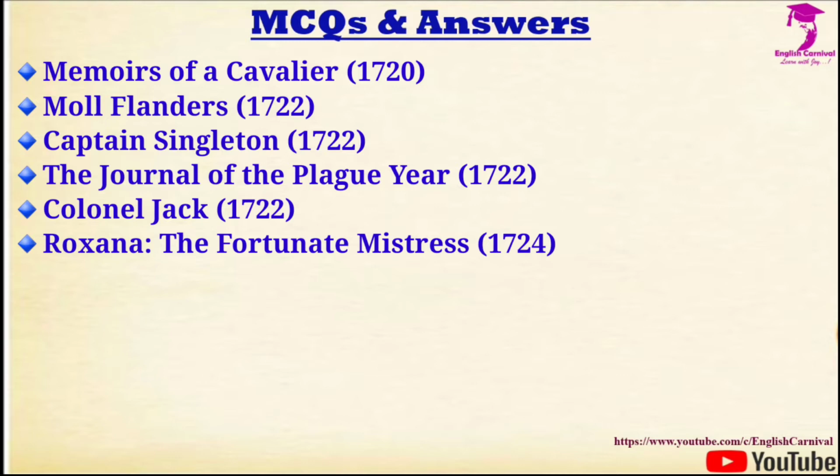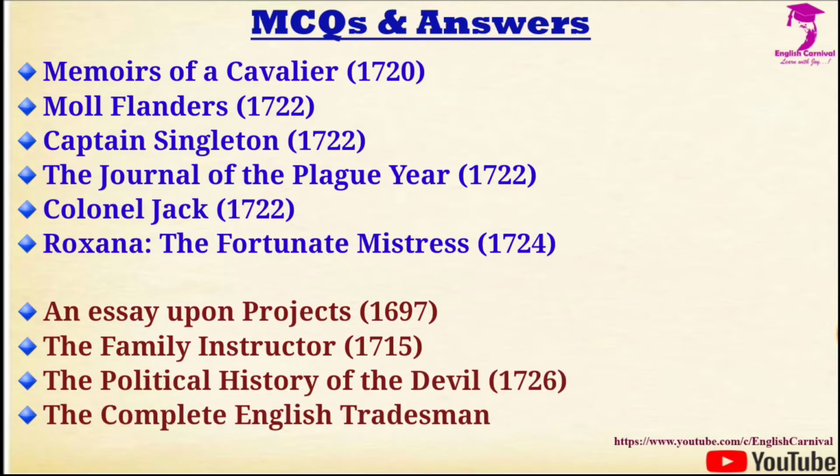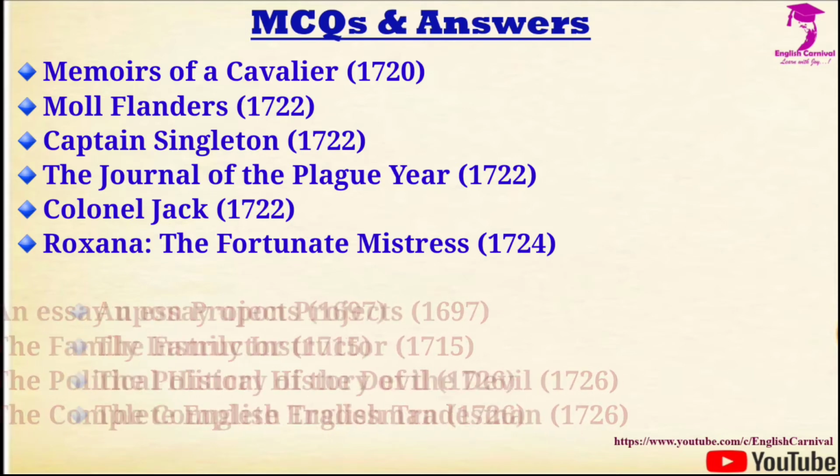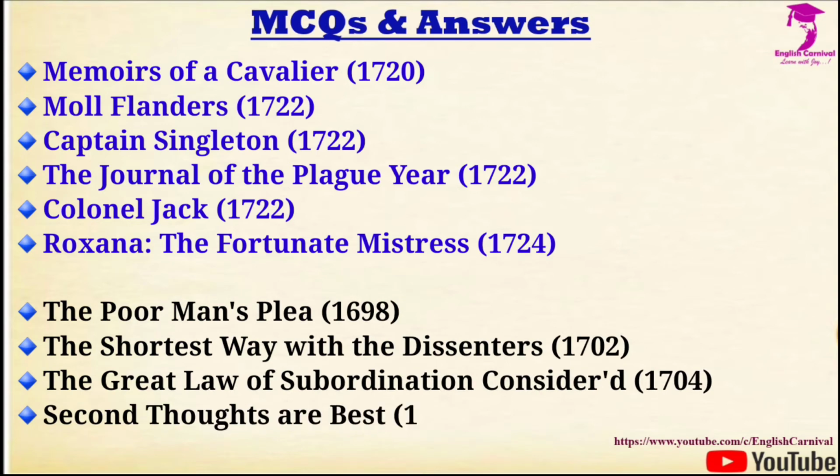Friends, beside these works, he wrote some non-fiction works like An Essay Upon Projects. Then we have the Family Instructor, we have the Political History of the Devil, we have the Complete English Tradesman, and many more such titles are there. Friends, there are some pamphlets or essays to his credit, and we can mention a few names like The Poor Man's Plea, published in 1698.